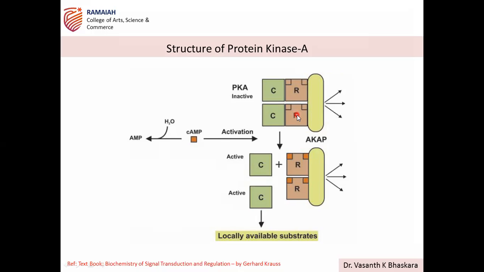PKA is a protein kinase. When this kinase becomes active, it acts on another kinase by phosphorylation. So this protein kinase undergoes phosphorylation and gets activated. Then phosphorylated protein kinase A, the active form, can again phosphorylate another kinase. That is signal transduction.